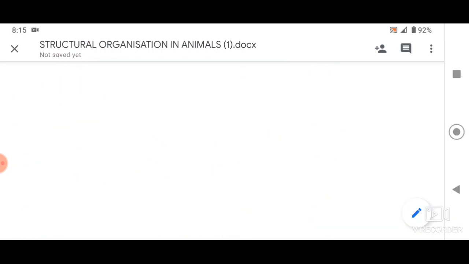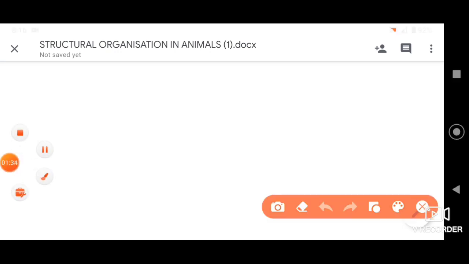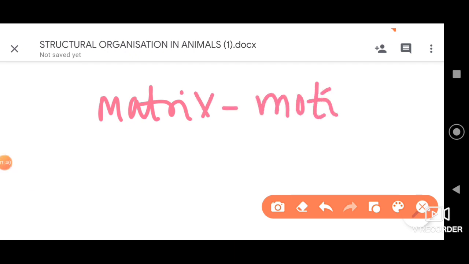Further, let me tell you, it differs from the other connective tissues which we had discussed. The matrix here is motile. The matrix is in movement most of the time, as it is a fluid matrix.